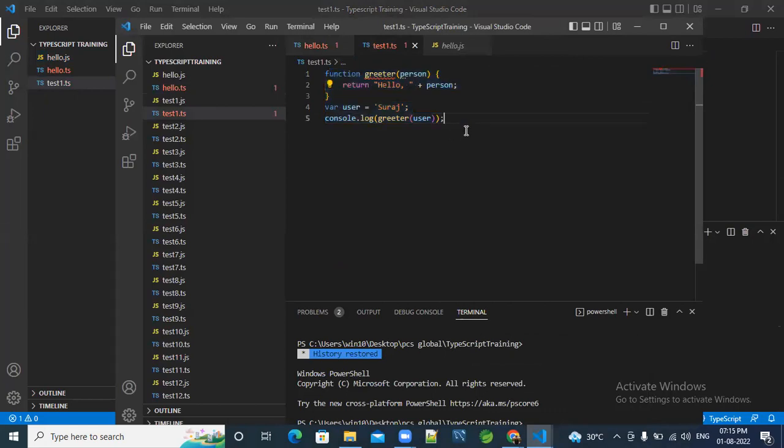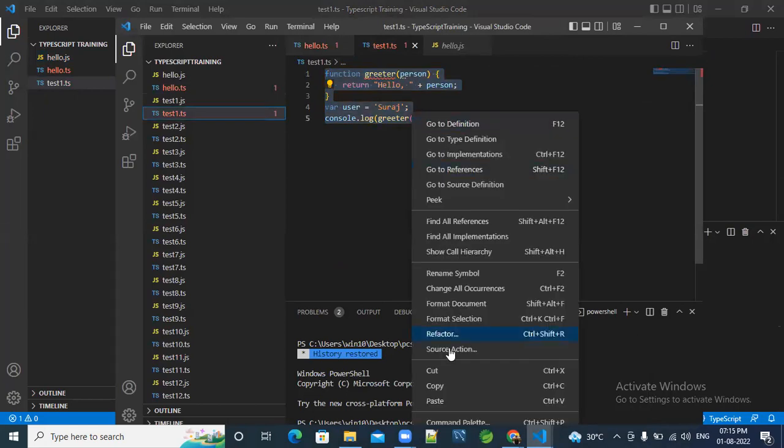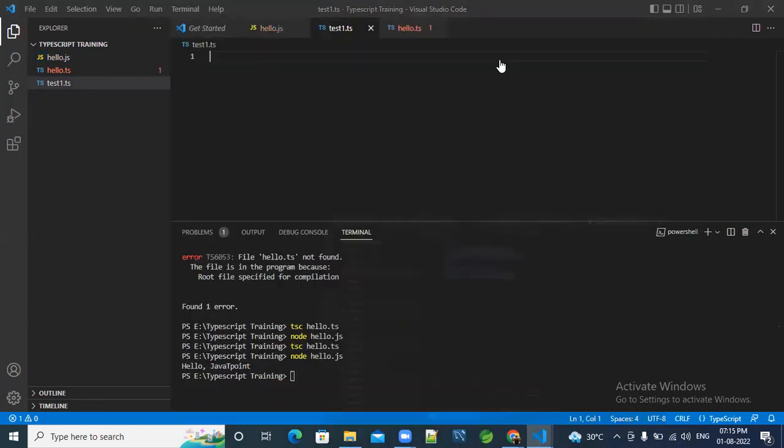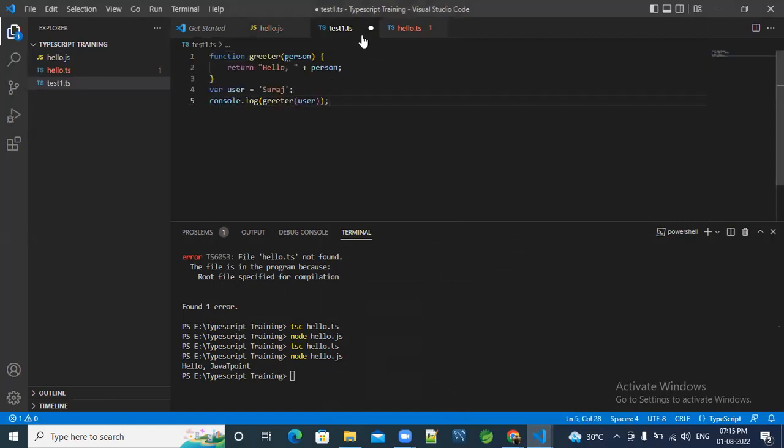See, previously we had taken var user as Java deployment. Now we are taking any name. Okay, so now we have to make another file. You just have to change it. You can write any name.